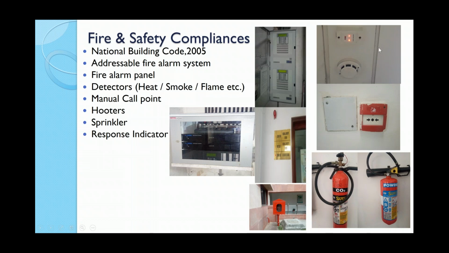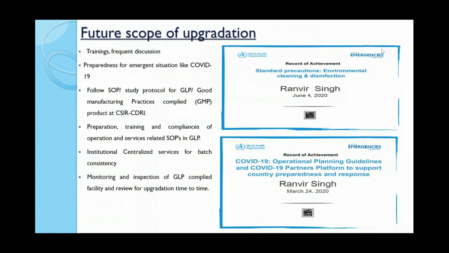Signage is a very negligible, neglected part, but it is also important, because it shows the exact exit route or escape route in an emergency. This is also a glowing signage board, because in a power-off or dark situation, you can identify where you can escape. So this is very important in terms of fire and safety compliances.